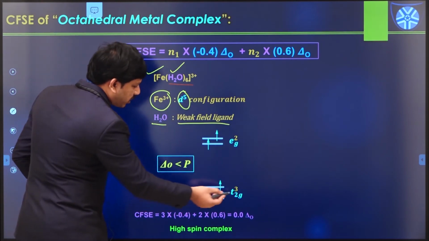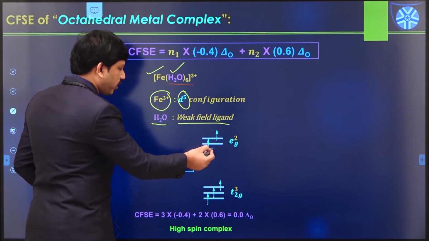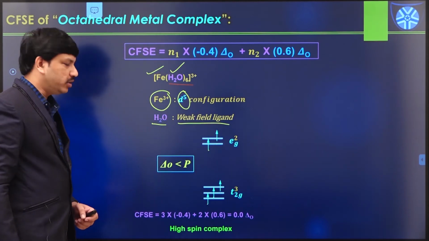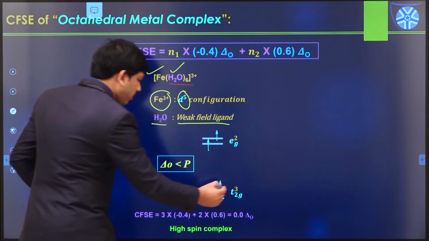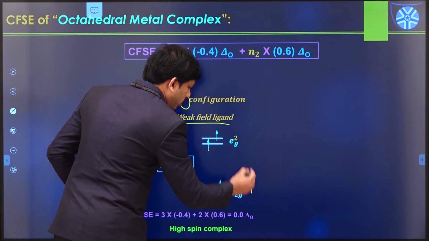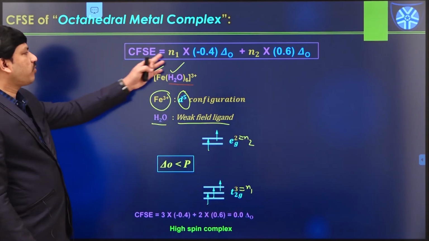So 5 d orbitals actually enters, 3 d orbitals enters in this manner, the remaining 2 electrons enters into the eg orbitals like this. So t2g3 and eg2. So what is the n1 value here? 3, and what is n2 value here? 2. So this is our formula.